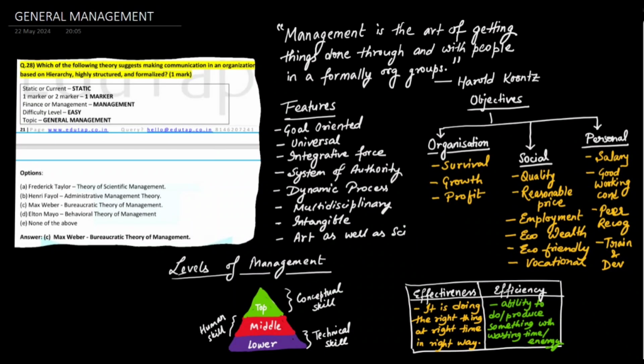Hello friends, so today I'll be discussing a short summary for the management first chapter. The first chapter is general management. So we are going to first do the standard definition of management. So what is management? Management is the art of getting things done.